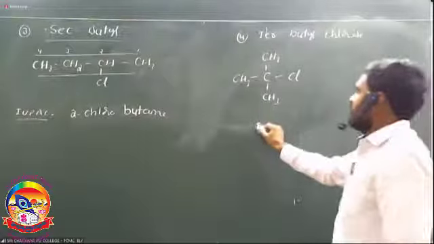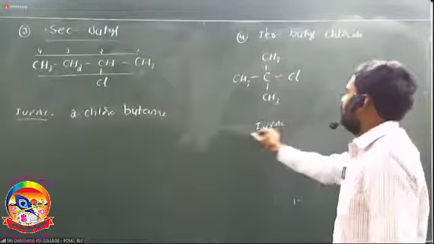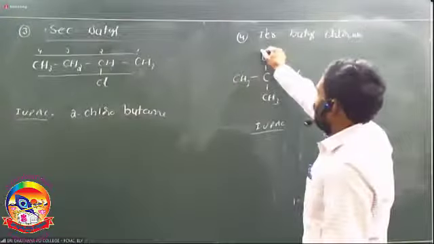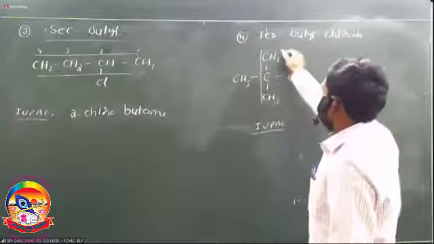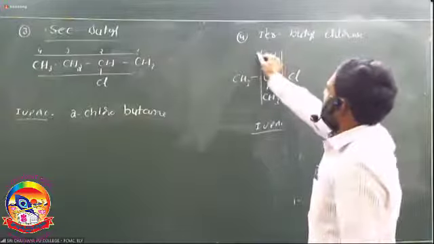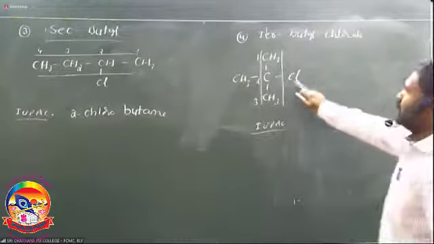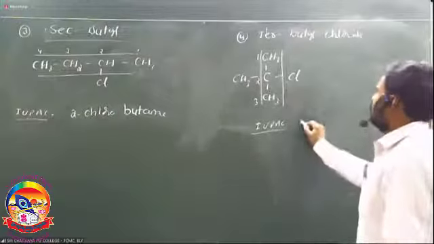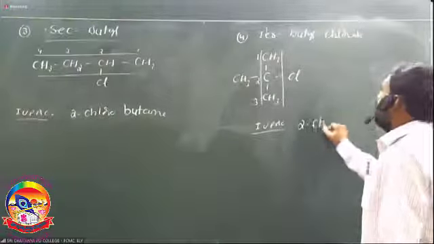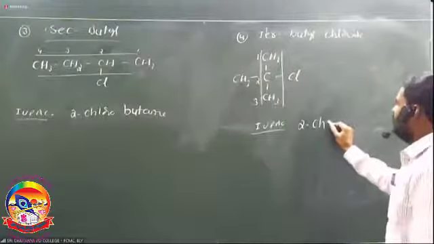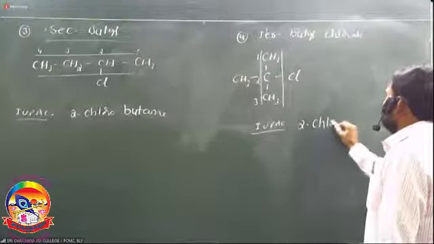Then what is the IUPAC name of tertiary butyl chloride? Again, select the longest chain. It is the first carbon, the second carbon, the third carbon. Chlorine is attached with the second carbon. So what is the IUPAC name of tertiary butyl chloride? Chlorine is attached with the second carbon, so 2-chloro.